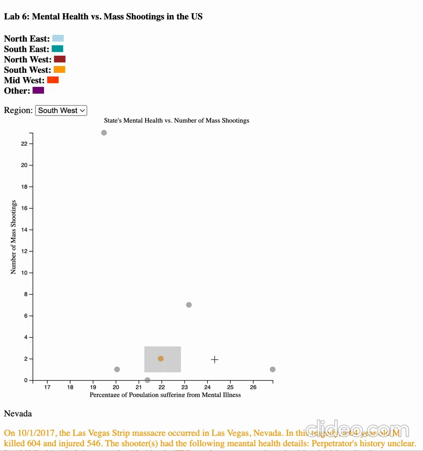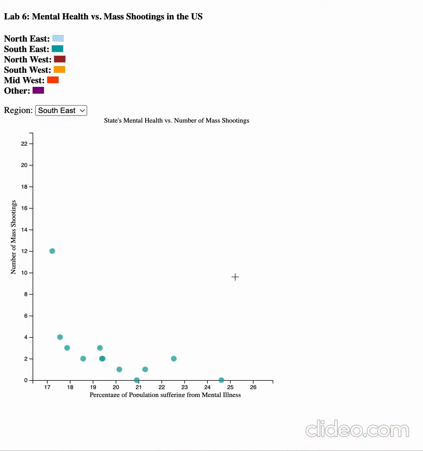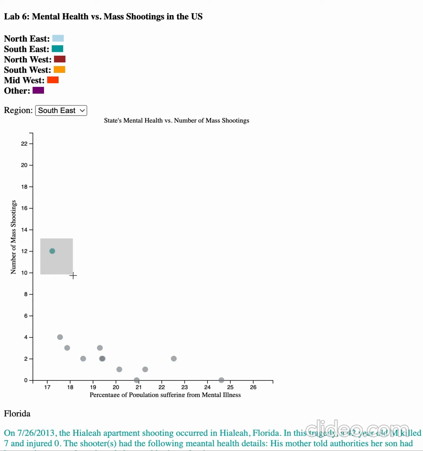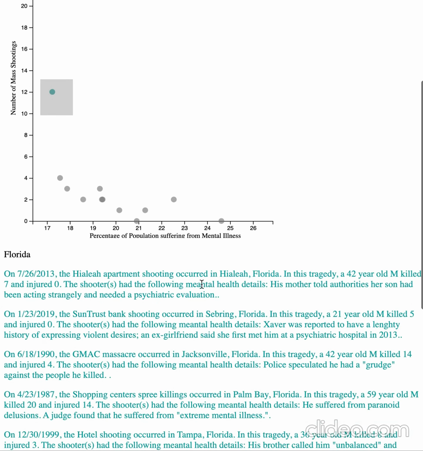Another insight we were able to generate is that while observing the trends by region, we found that the southeast actually appears to have an inverse trend between the X and Y axes. When we selected a point to get more details on demand, we actually found that almost all of the shooters had a history of mental illness, as displayed by the last sentence in each paragraph.